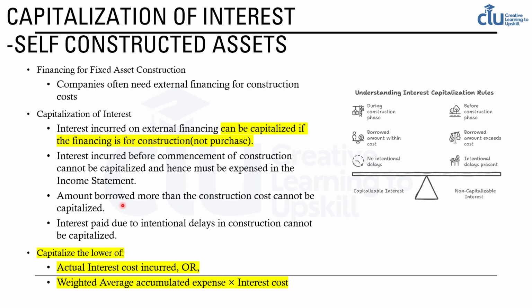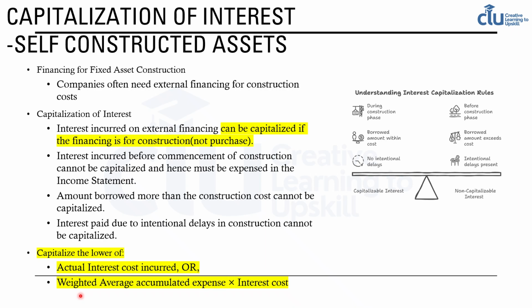And if the amount borrowed is more than the construction cost, we will calculate interest on the construction cost, and that is what will be capitalized, not on the amount borrowed. So that's why we are taking the lower of the actual interest or interest on the weighted average accumulated expense. And if there are any intentional delays in the construction, we cannot capitalize the interest incurred during that period.